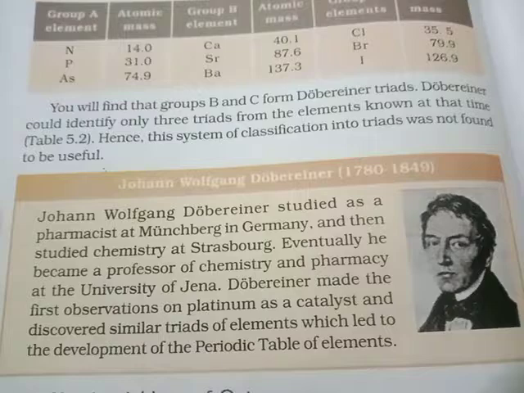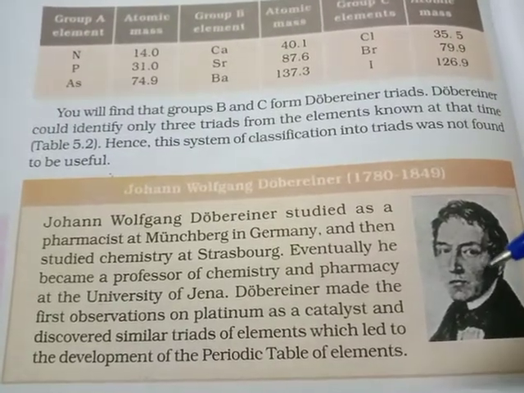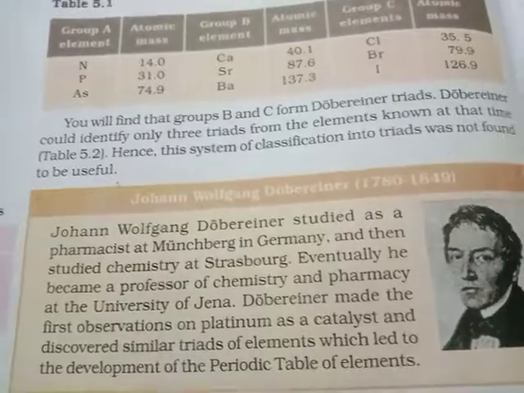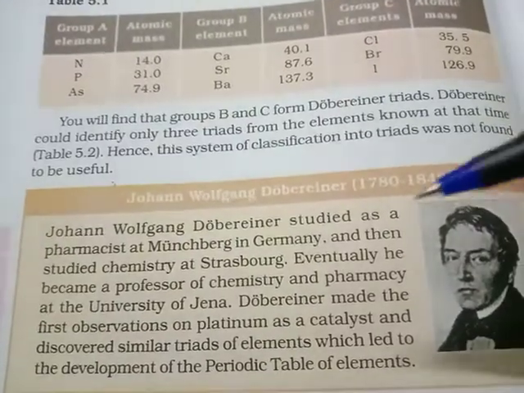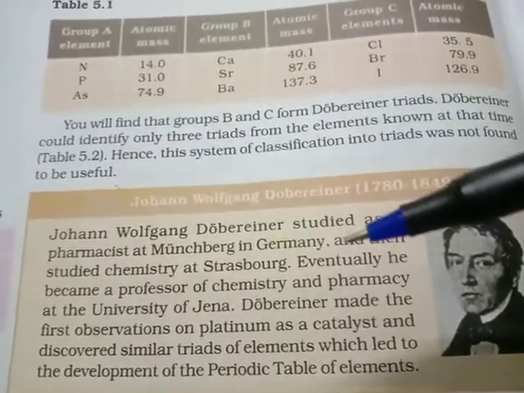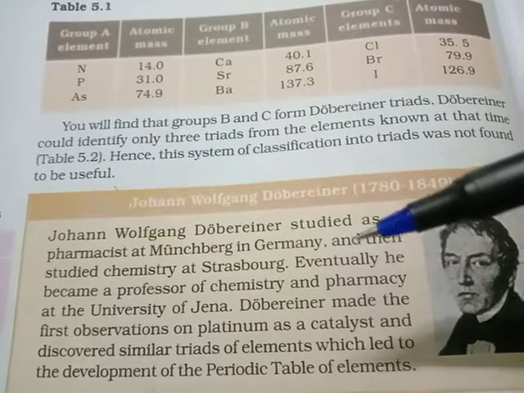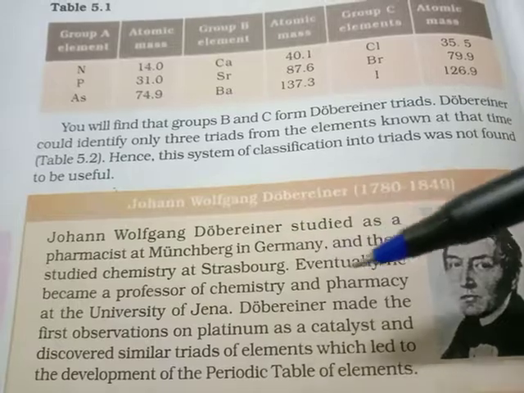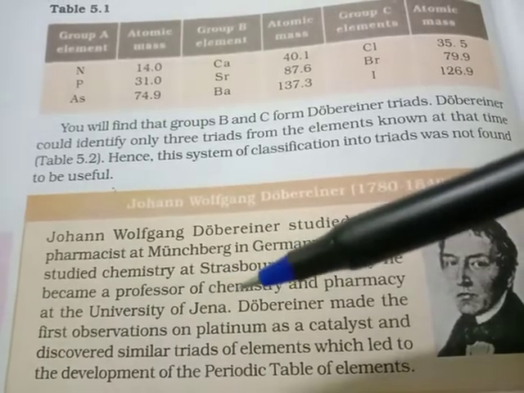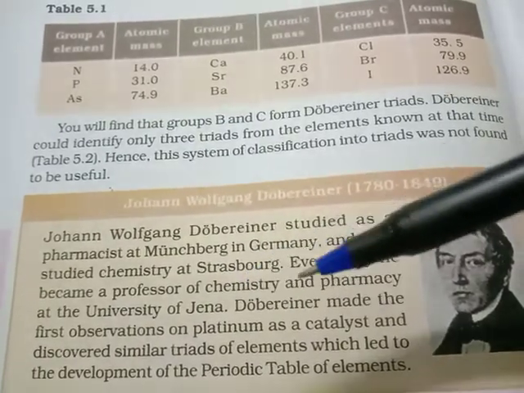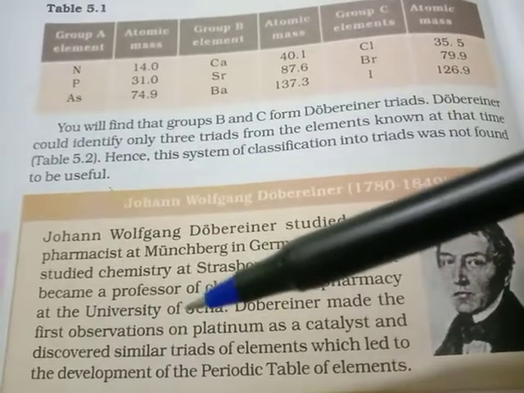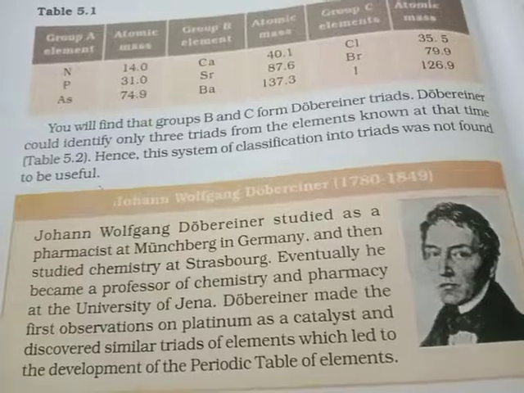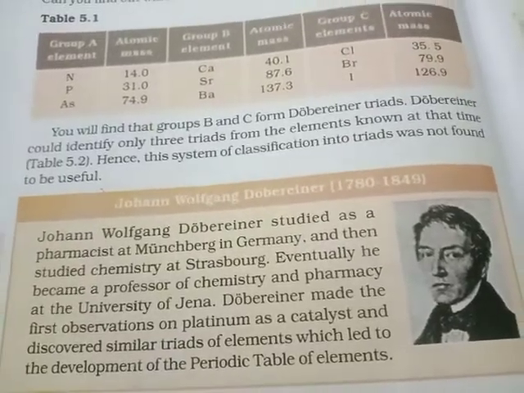There is also a biography of Dobereiner given here. Johann Wolfgang Dobereiner studied as a pharmacist at Munich, Wurzburg in Germany, and then studied chemistry at Strasbourg University. Eventually, he became a professor of chemistry and pharmacy at the University of Jena. Dobereiner made the first observations on platinum as a catalyst and discovered similar triads of elements, which led to the development of the periodic table of elements.